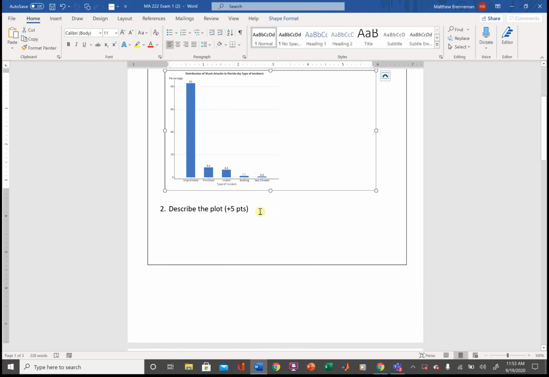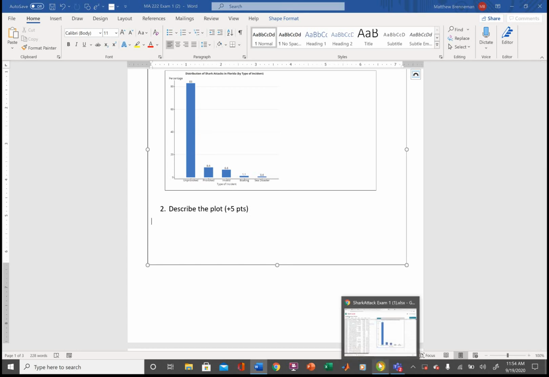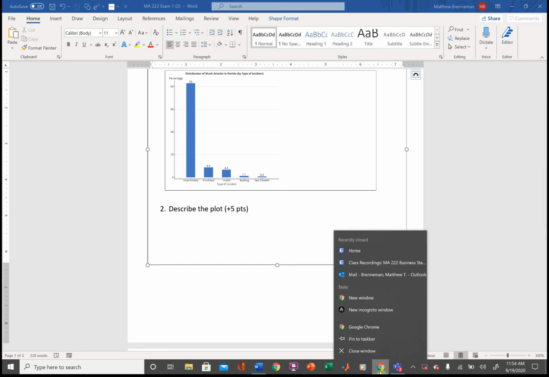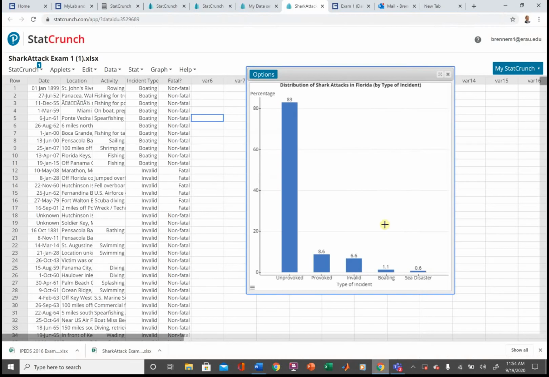Okay, so now I want to describe the plot. So there's a couple of things I need. I need the mode and the frequency or percentage, okay? And then I want to try to describe the rest of the plot. And again, I said I'm not going to be super strict on this, but I would start off saying something along the lines of the most common type of incident was unprovoked at 83%.